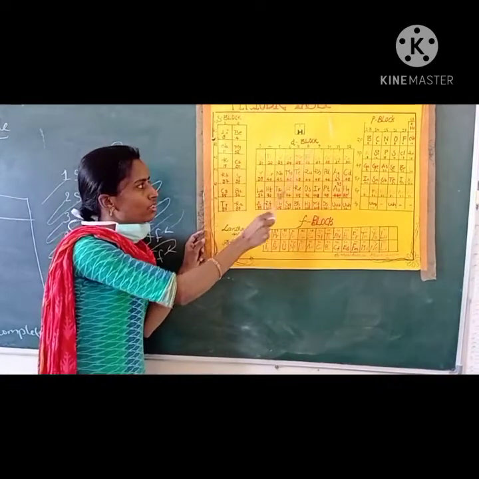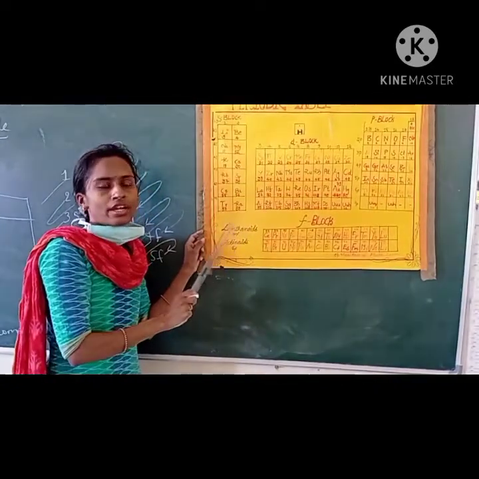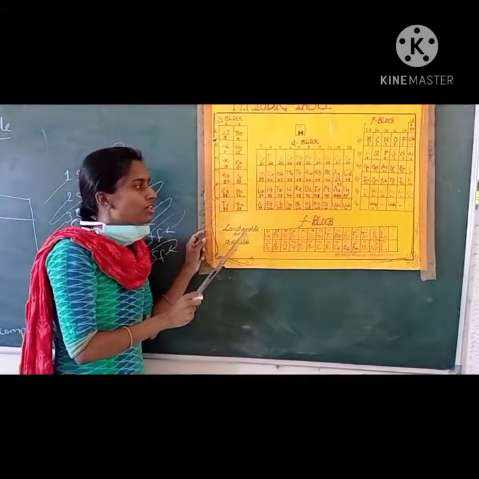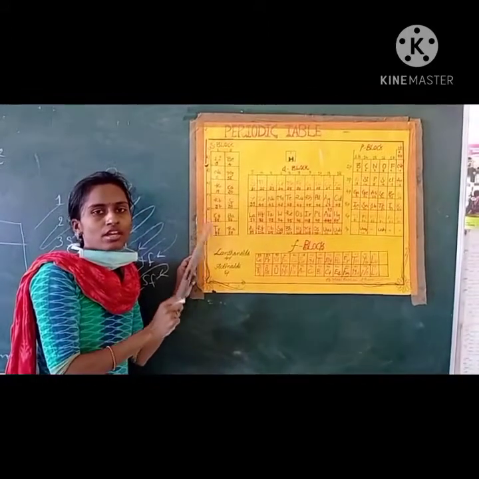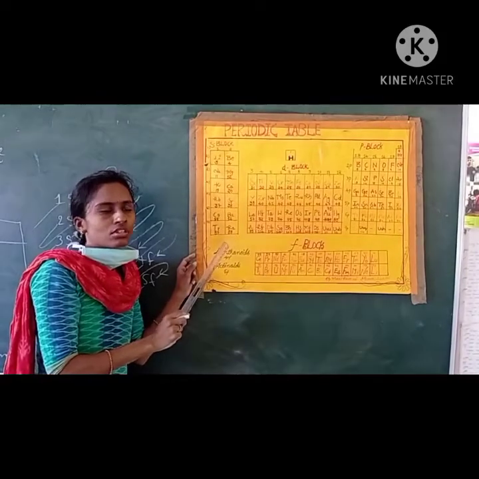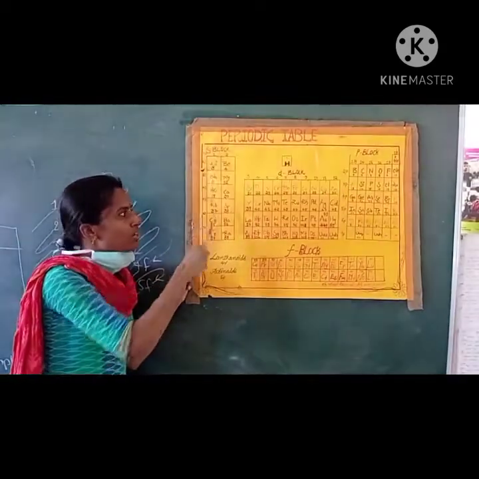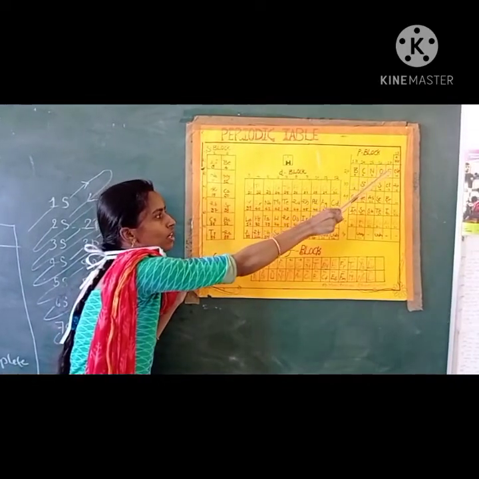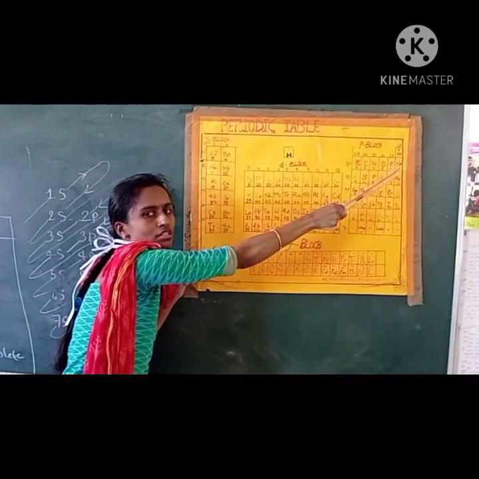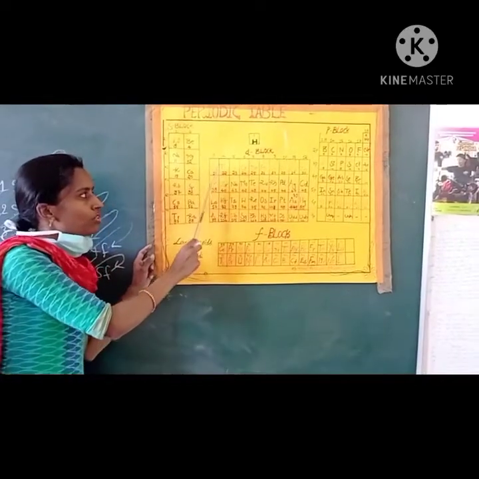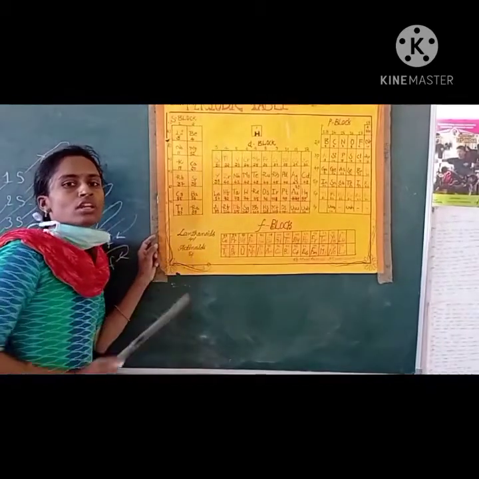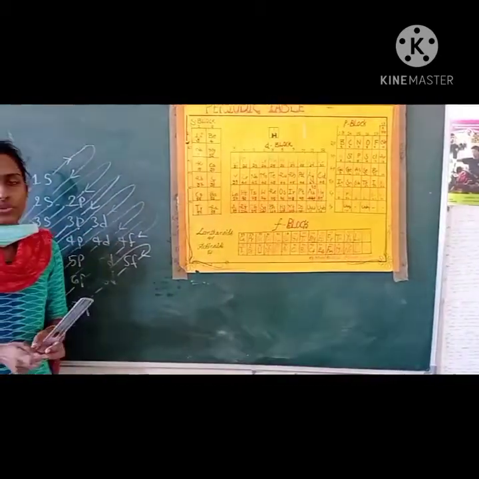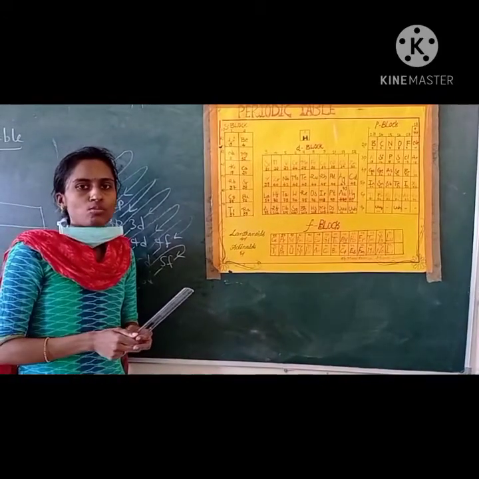Like this there are 7 horizontal rows and 18 vertical groups. Here first A group, second A, third A, fourth A, fifth A, sixth A, seventh A, and the eighth A group is the 0 group, and then third B, fourth B, like that. In total 18 vertical groups are there in the modern periodic table.